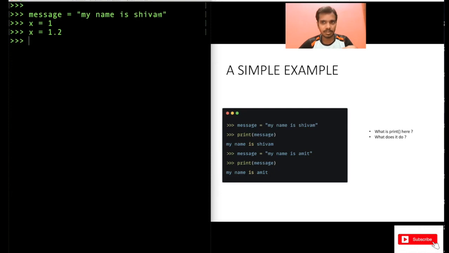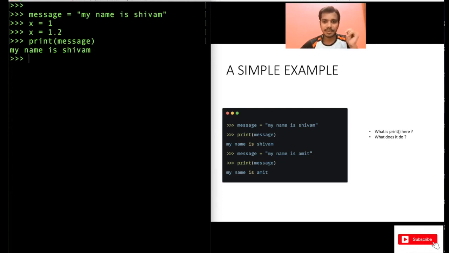And this data can also be different. It can be either a string, a pure integer number, or a float number. It can be anything. Now let's try to print this message. M-E-S-S-A-G-E. My typing is a bit slow, so get used to it. So you just print this message, and my name is Shivam is printed here.